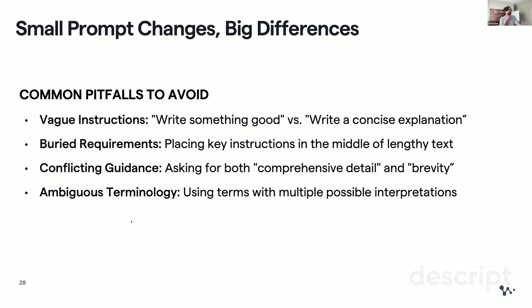And there are some other pitfalls to avoid. The first, vague instructions. Obviously, "write something good" is vague. Instead of saying that, you can say "write a concise explanation," right? Or varied requirements. Here's another thing, and it's actually interesting. If you provide lots of context, let's say you upload a PDF or copy and paste a huge context text within your prompt, and you put your instructions in the middle, it's less likely to be followed, because there's something called the lost in the middle effect. These models are not really good at attending to something in the middle. They're much more likely to attend to the beginning and the end.